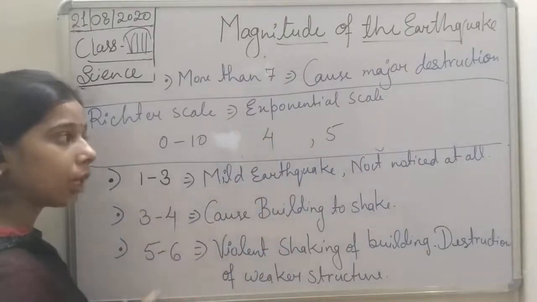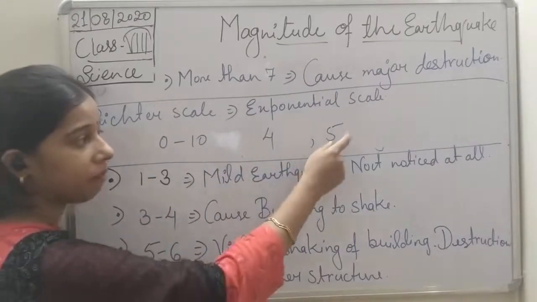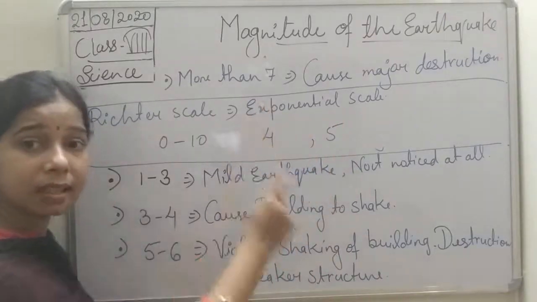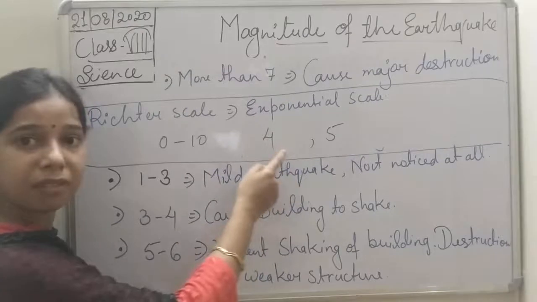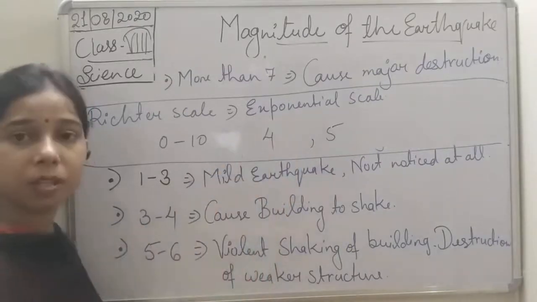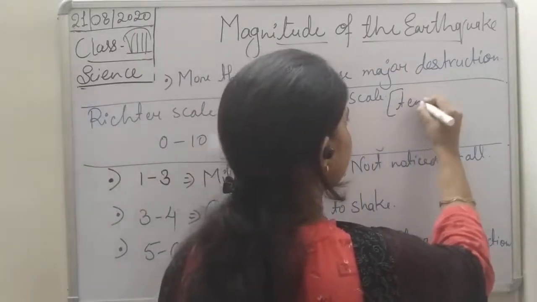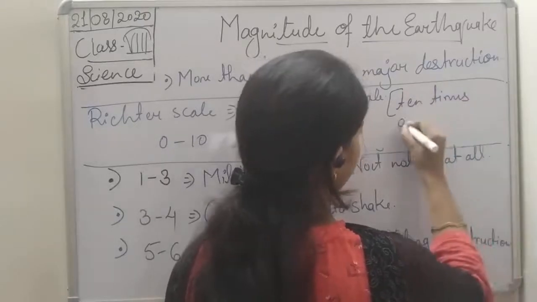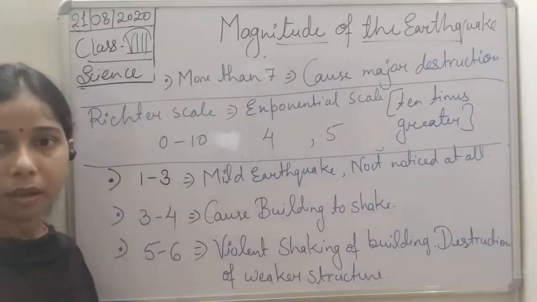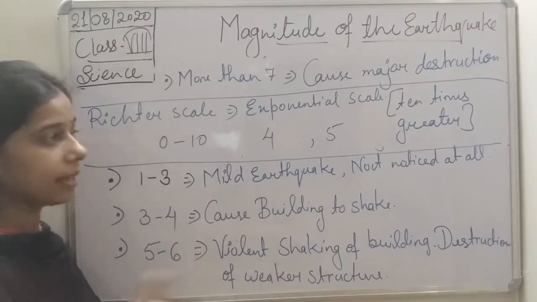So if an earthquake is of intensity 4 and another is of intensity 5, this earthquake of intensity 5 is 10 times greater than the earthquake of intensity 4. That is why we use the term exponential. Exponential means it is 10 times greater than the previous one. So it is not a linear scale, but an exponential scale, students.